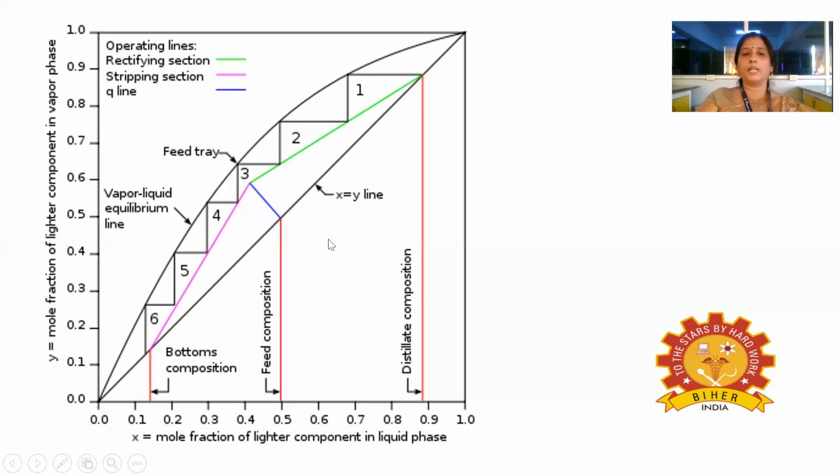And for the feed line, we have to find where the feed line passes. It passes through the third tray. So the feed tray is 3, and the total number of trays is 5. So like that we can find out the number of trays for a particular distillation column.